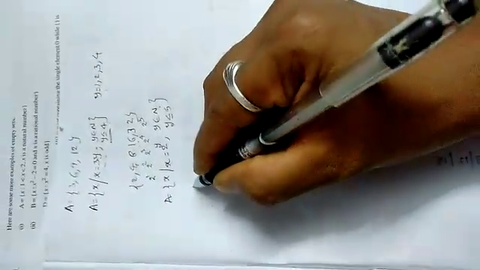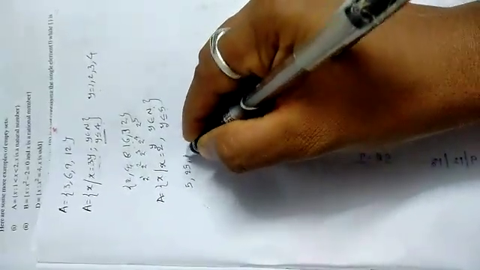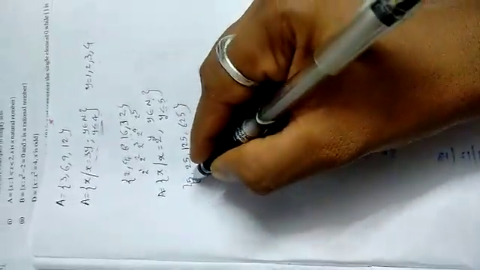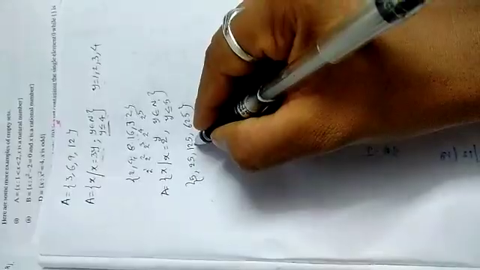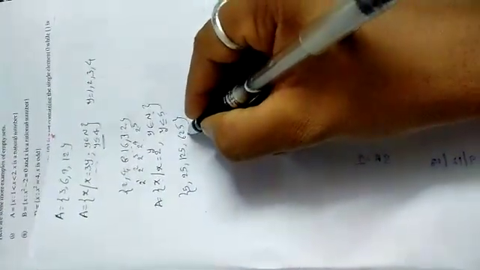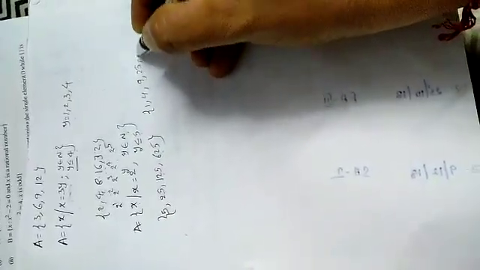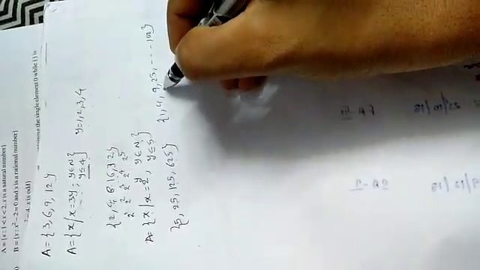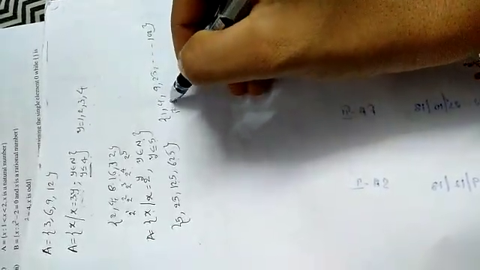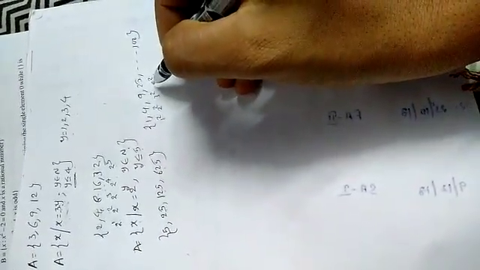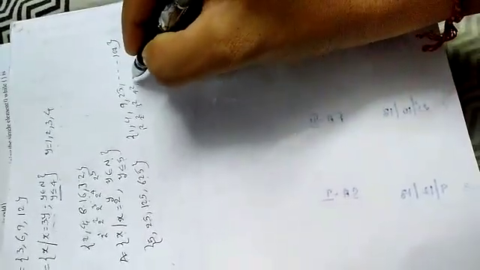Now another example: 5, 25, 125, 625. Same thing I observe here: 5 power 1, 5 power 2, 5 power 3, 5 power 4. You write it on your own. Now coming to this one: 1, 4, 9, 25 and so on, 100. This is clearly connected: 1 square, 2 square, 3 square, 4 square, 5 square and so on, 10 square.